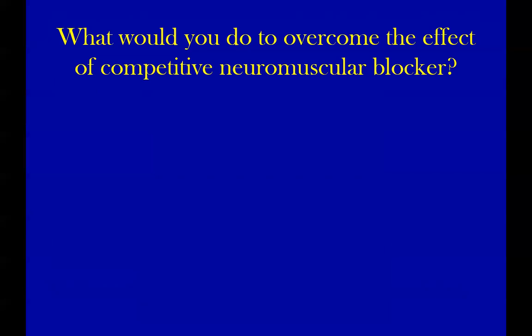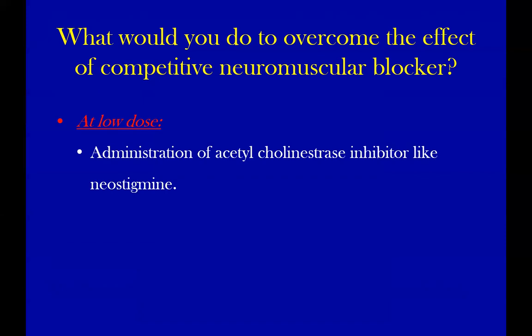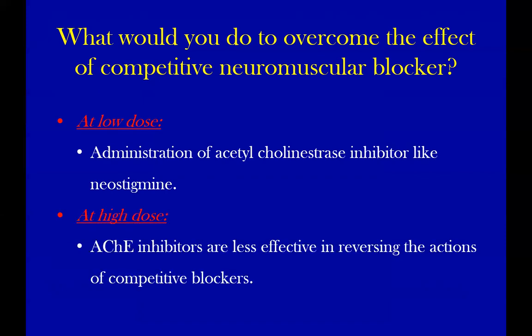Only an acetylcholinesterase inhibitor, right? At low dose, administration of acetylcholinesterase inhibitors like neostigmine, we discussed last time. And at a higher dose, you can't do anything, just dead.